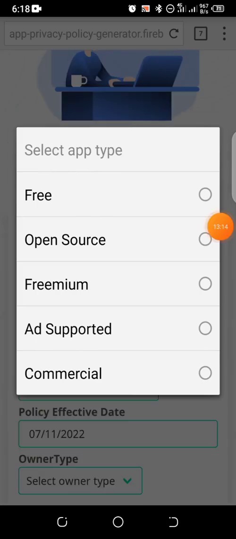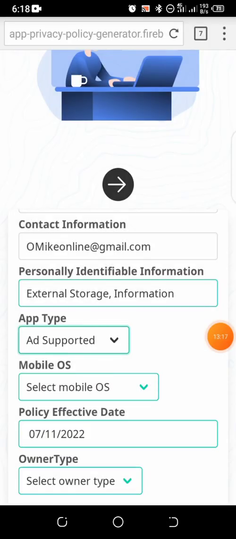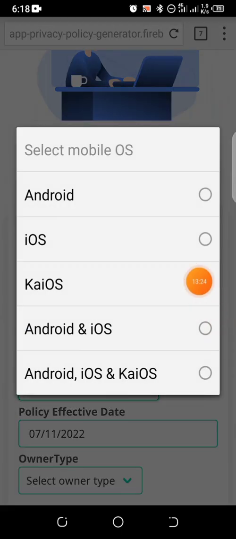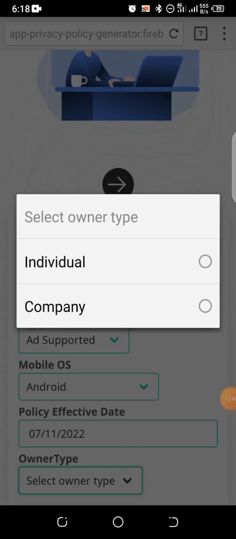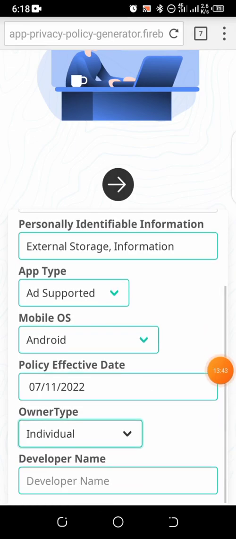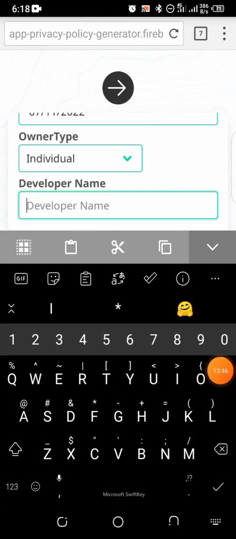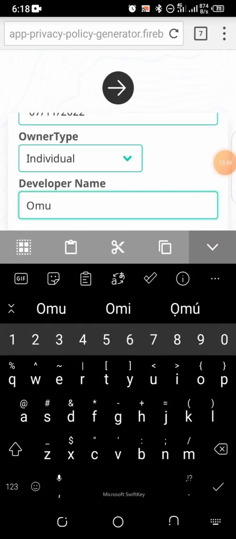The app type is ad supported, so I will click on ad supported. The mobile OS is going to be Android. If yours is iOS, or both Android and iOS, you click that, but I'm clicking Android because the app is for Android. Owner type is going to be individual, so I click on individual.